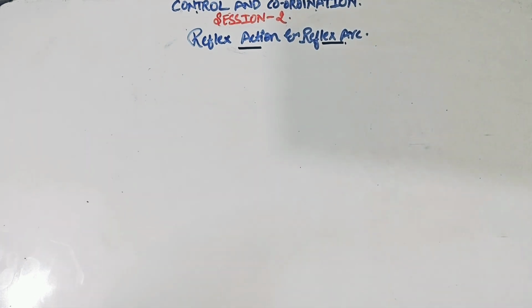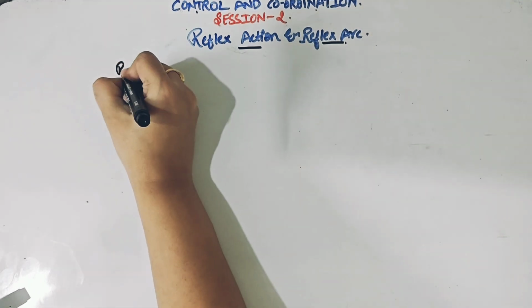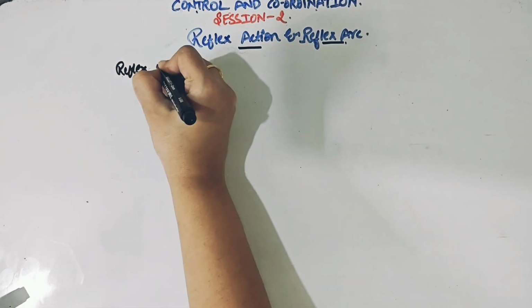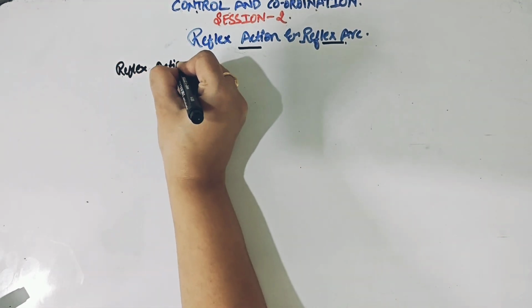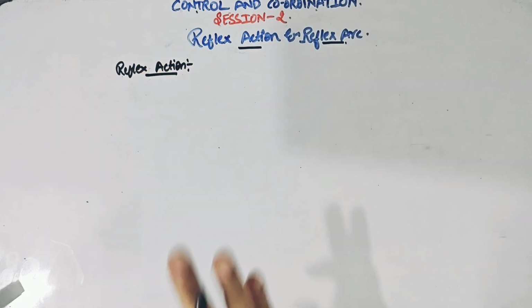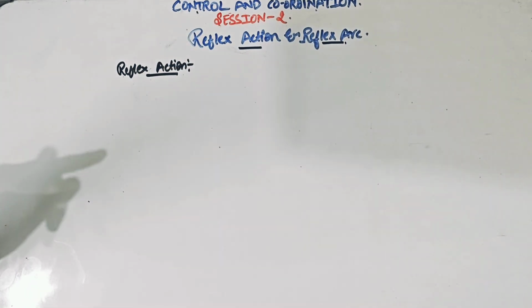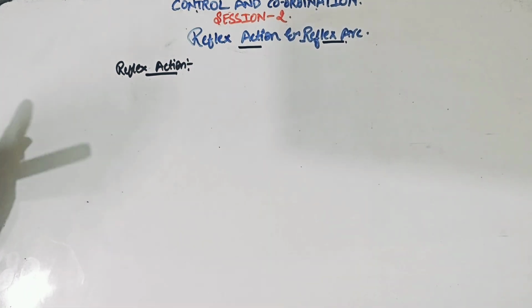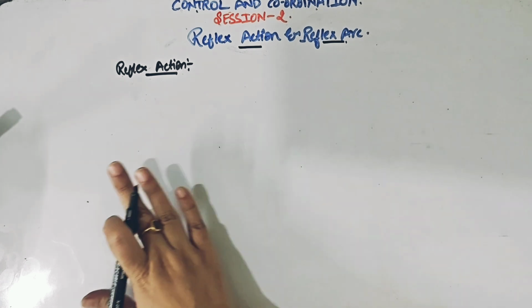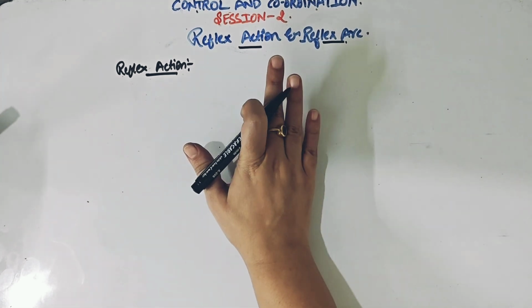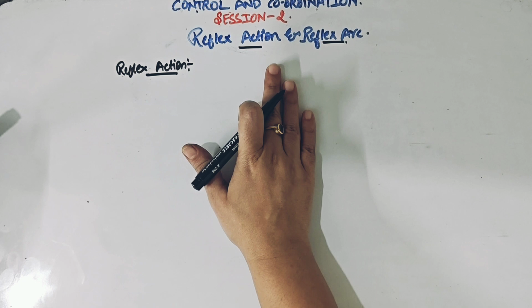So how do you define a reflex action? Let us first of all try to understand with the definition, because in our previous video we have discussed every detail regarding the structure of neuron, the types of neuron, and how the conduction of information happens through the neuron. So if you have not seen that video, I would first of all advise you to see that video, because that will give you a base to understand this video on the concept of reflex action.